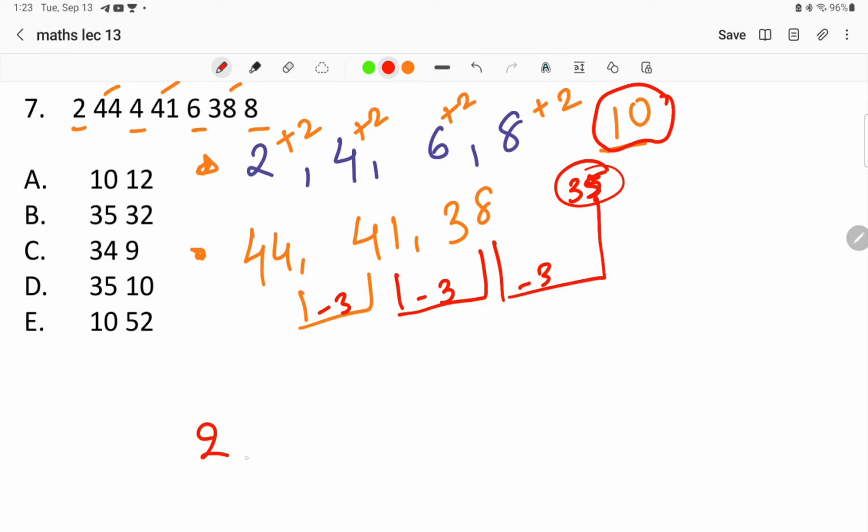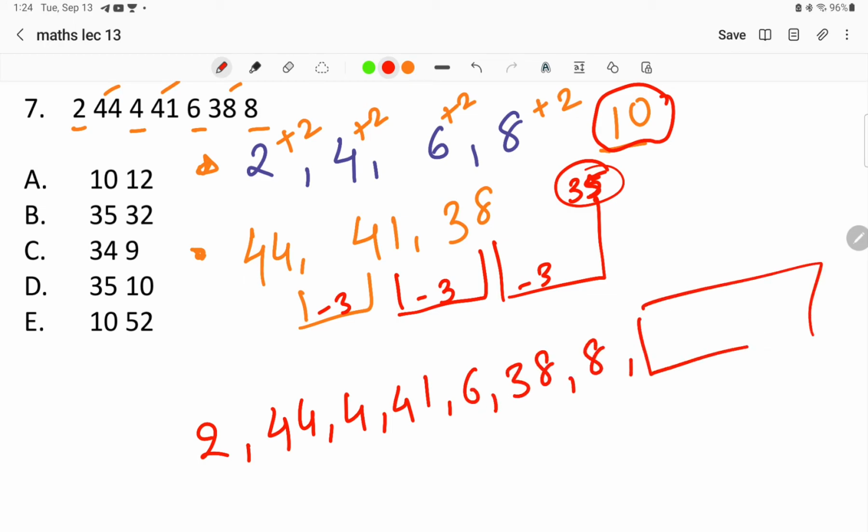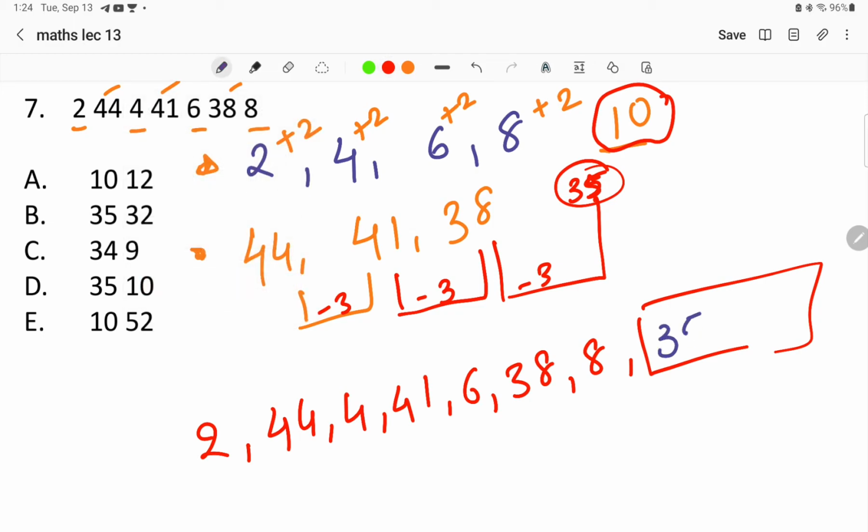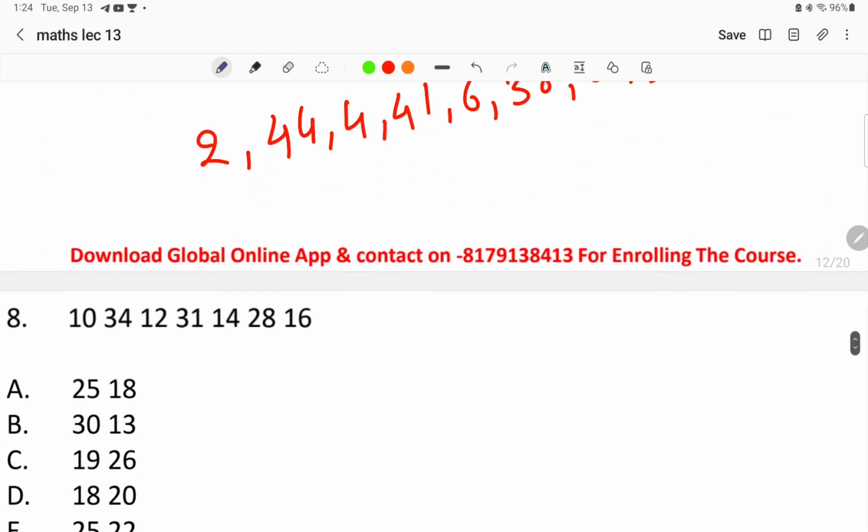So basically the question is 2, 44, 4, 41, 6, 38, 8. What will be the answer? Answer will be 35, 10. So this is how we find the next alternating pattern.